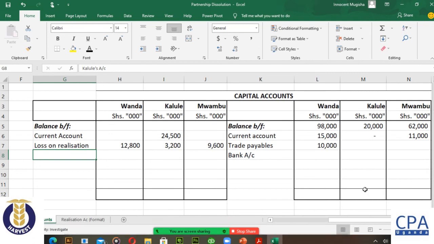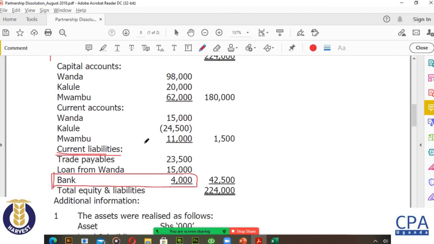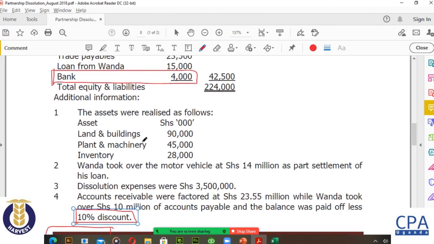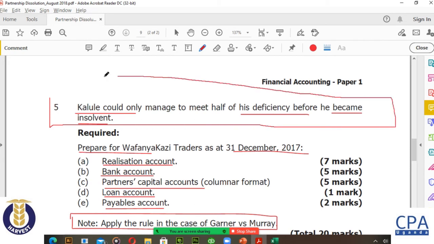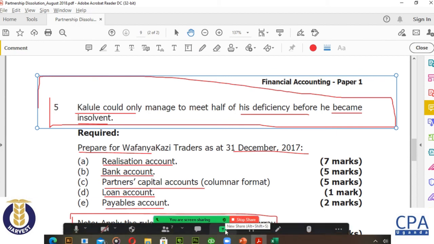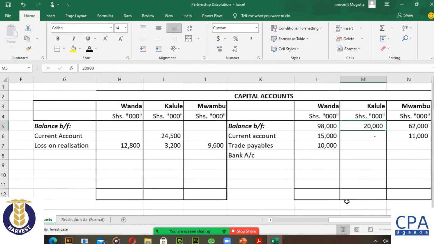Now, let us move one by one. I want you to tell me, let's begin with Kalule, because for Kalule there is an extra working. As we are told here in note number 5, Kalule could only manage to meet half of his deficiency before he became insolvent. So the meaning of this is that Kalule is in trouble. Why? Because his debit balances are bigger.